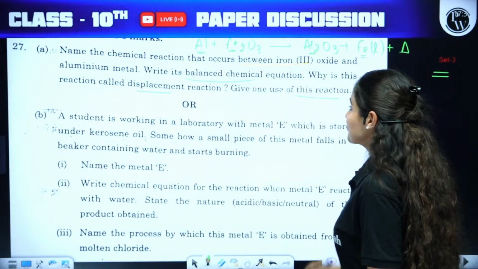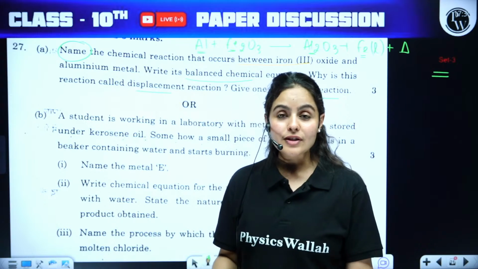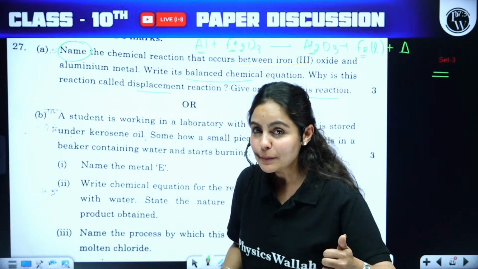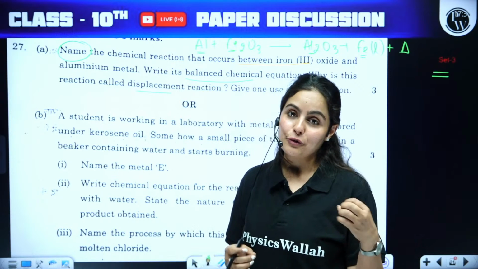Give one use of this reaction. This is a thermite reaction. Name it. And what is one of the uses? For welding purposes, for joining railway tracks, you can mention any one of them.